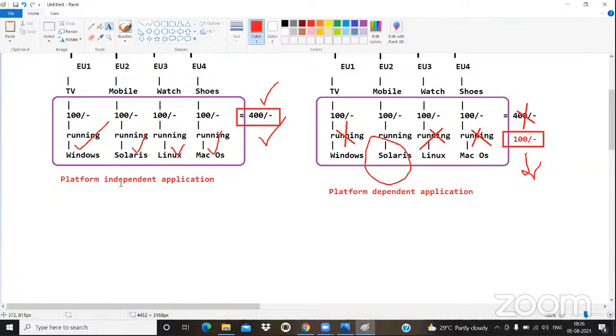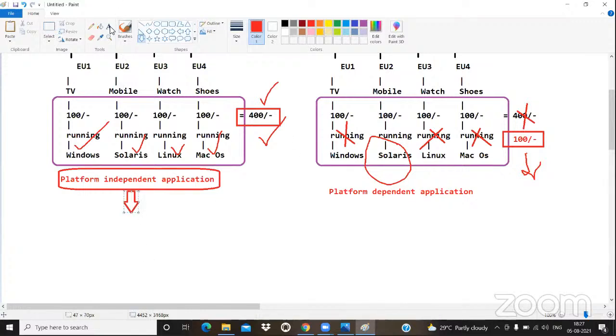A platform independent application gives the response to all the customers who have different OS. A platform independent application is never bothered whether the customer has Windows, Solaris, Linux, or Mac OS. So to develop any business oriented or profit oriented application in the market, what type of applications do you require? Platform independent application.